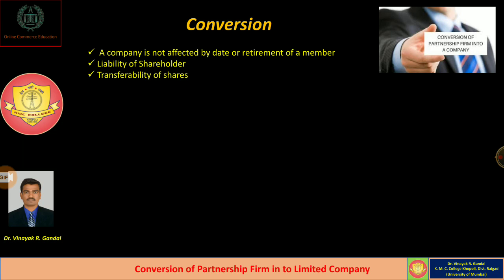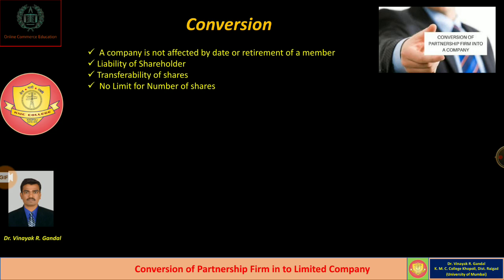Normally once firms are converted into limited company, the shares are easily transferable to others. Another benefit, that is there is no limit on maximum number of shareholders.